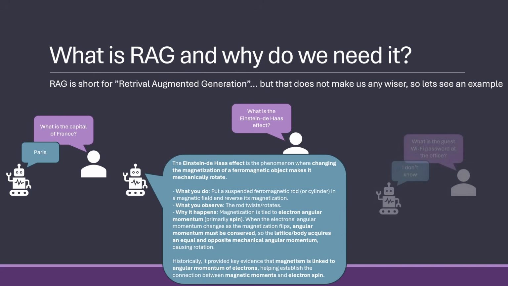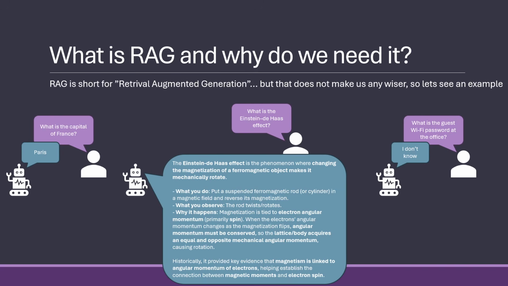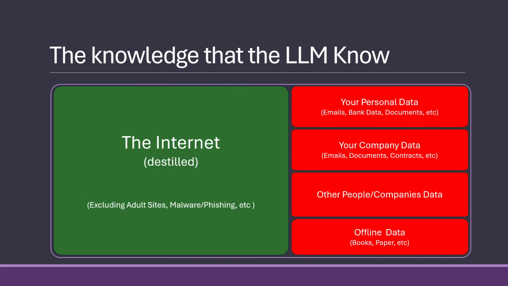But if we ask it a simple question like, what's the guest Wi-Fi password to the office? It has no clue. And why is that? That's quite obvious. It's been taught the internet, excluding some adult sites and malware and phishing and so on, all for helping us. But it of course doesn't know any personal data of yours. It doesn't know company data.